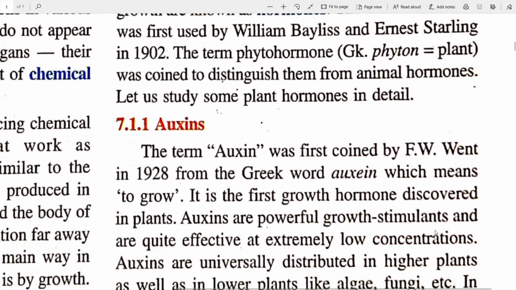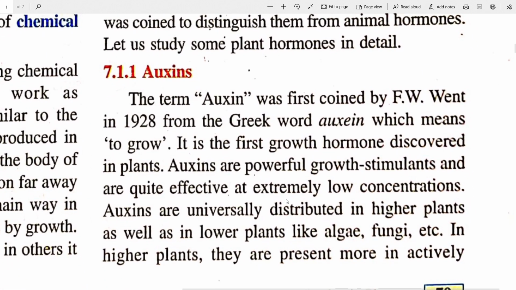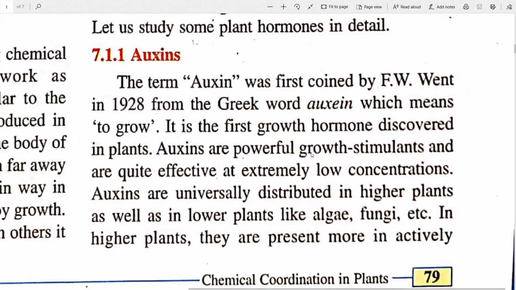The first hormone is auxin. The term auxin was first coined by F.W. Went in 1928 from the Greek word auxein, which means to grow. So the main function that auxin causes is growth. It is the first growth hormone discovered in plants.